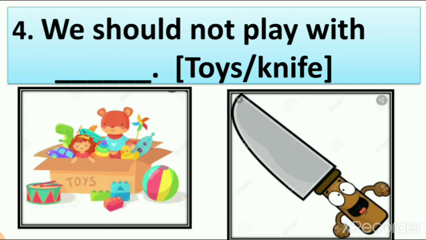Here you can see the picture of a knife, and you all know that the sharp objects are knife and scissors, and we all know the edge of a knife is very sharp. If you play with a knife, then maybe you are injured, right? So for your safety, you should not play with a knife. So what is the answer here? Knife or toys? With which things do we have to play? We have to play with toys, and we do not have to play with a knife, right? So what is the right answer? Knife. We should not play with a knife.